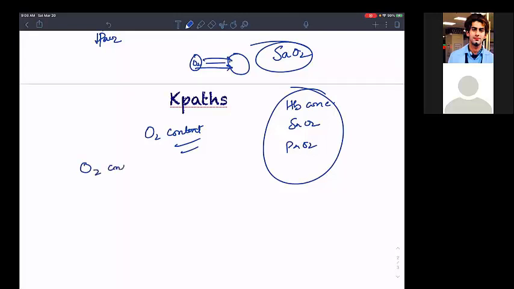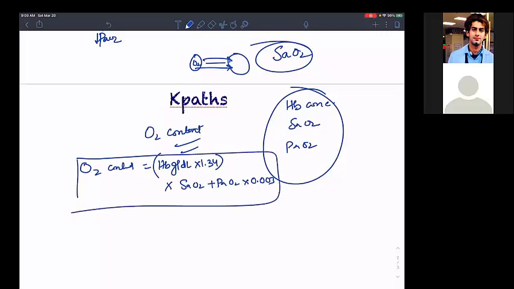So what is the formula of O2 content, by the way, from physiology? O2 content is equal to the hemoglobin in gram per deciliter multiplied by 1.34 into saturation of O2, plus PaO2 into 0.003. This is what we use. Now tell me one thing. I want fast answers.